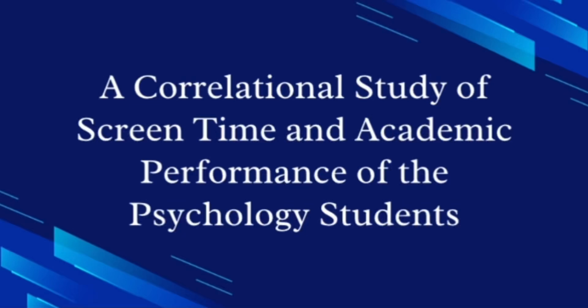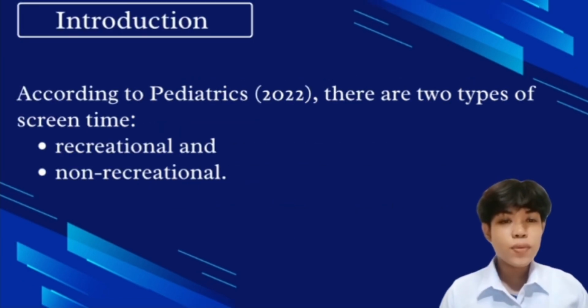A correlational study of screen time and academic performance of the psychology students. According to Pediatrics 2022, there are two types of screen time, the recreational and non-recreational.